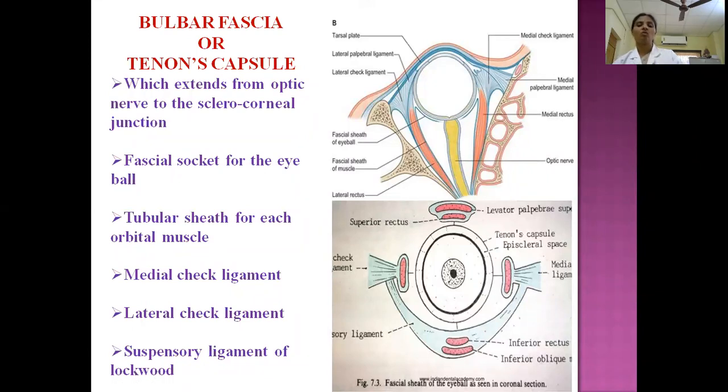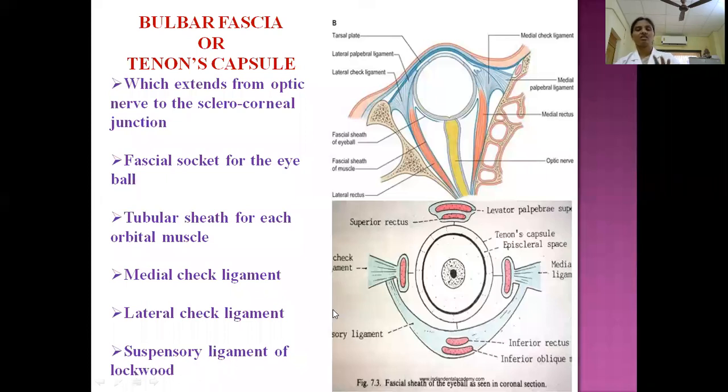This hood is a suspensory ligament, meaning the eyeball is suspended. What is this ligament called? The suspensory ligament of the eyeball, otherwise called the suspensory ligament of Lockwood.